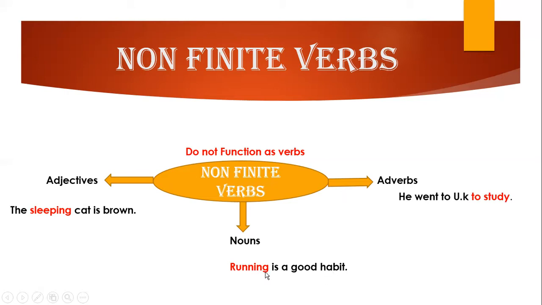Run is a verb ending with ing, functioning as a noun in the sentence. It is not working as a verb. And in this sentence, "He went to UK to study." To study again is a verb, but it is working as an adverb in this sentence. So non-finite verbs do not function as verbs in sentences. They function either as an adjective, a noun, or an adverb.